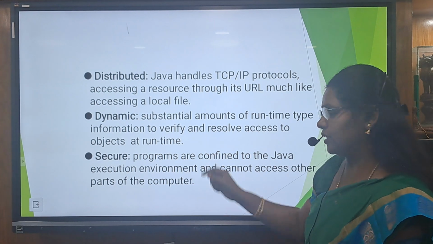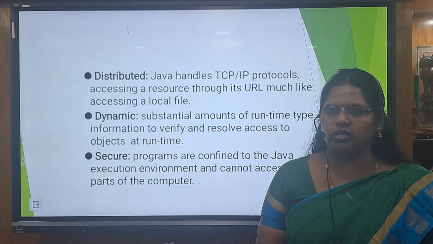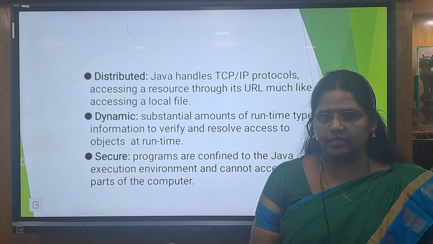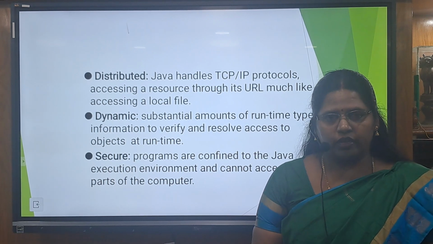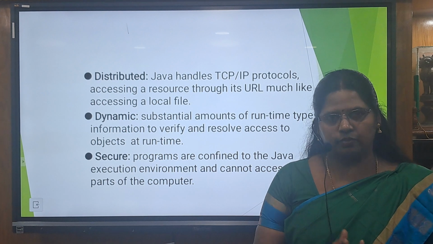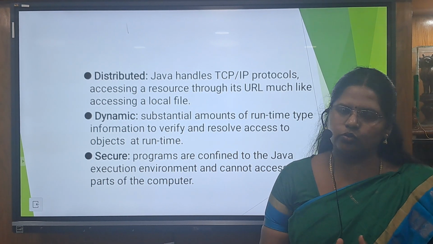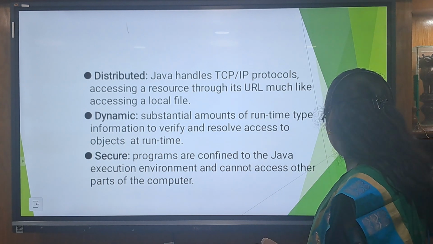That is why we say that Java is a secure language. Additionally, in C and C++ we have the pointer. The pointer will directly access the value of a variable, without the variable name, by using the memory address. That idea is also removed in Java, so we can say Java is a very secure language.